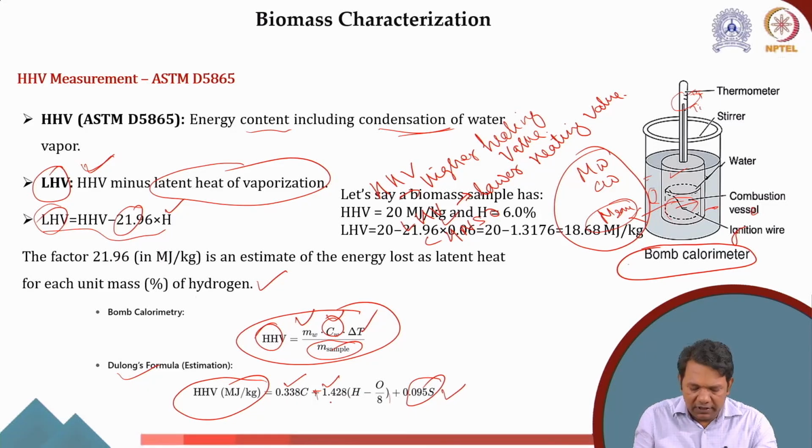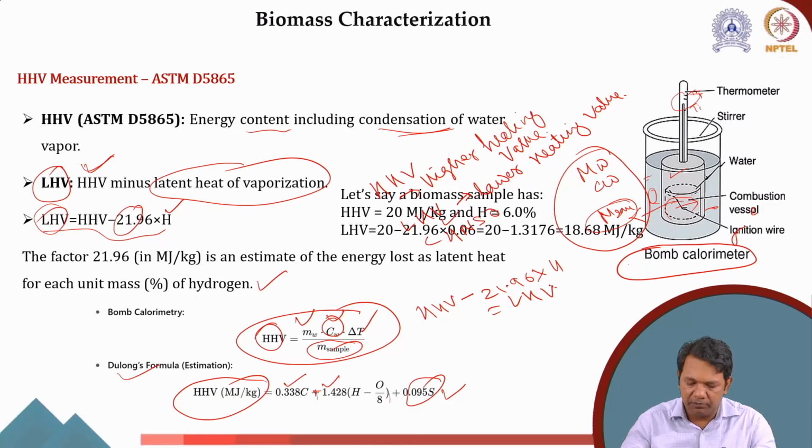Now this also gives us the higher heating value of the biomass. Now as I was saying, once you get the HHV, if you subtract 21.96 times hydrogen from this, you will get the LHV.